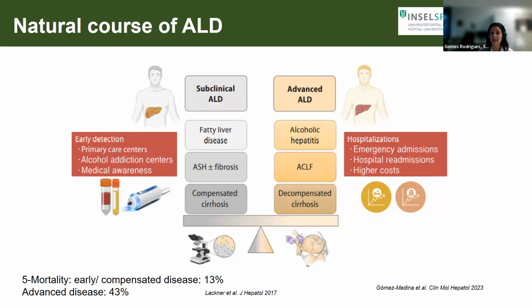And here we have patients that have alcohol-related hepatitis, patients with acute-on-chronic liver failure, and patients with decompensated cirrhosis. So really, it's the only disease where we would consider a compensated cirrhosis a subclinical disease, or let's say early disease. And that's because most of the patients, when we receive them, are in a very advanced stage.